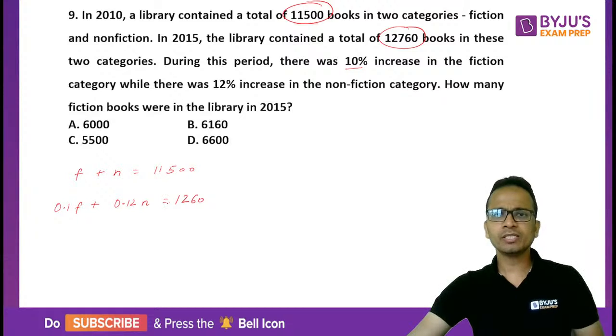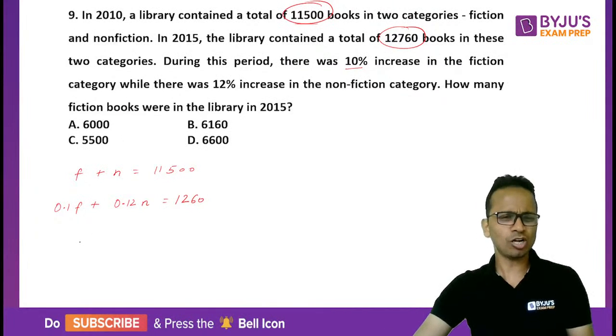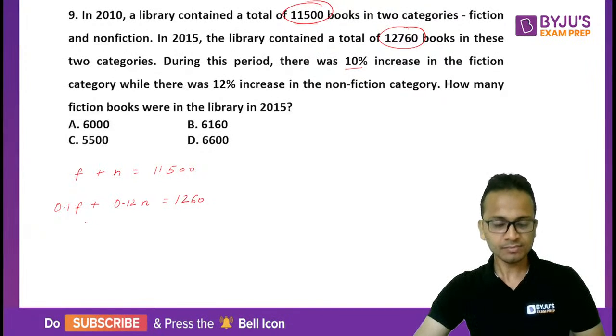Now what you have to do is find out the number of fiction books. So it's up to you. You may solve both these equations. So मैं क्या कर रहा हूँ, 10 से multiply कर देता हूँ. So if I multiply the second equation by 10,